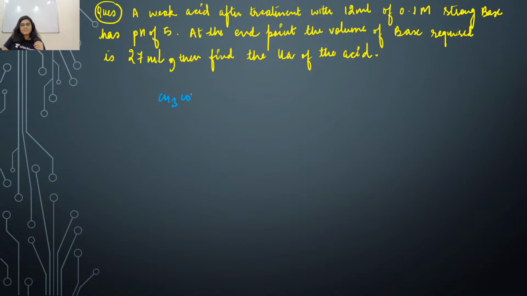You have CH3COOH, plus you are adding NaOH, and it gives you CH3COO minus Na plus. The number of millimoles of acetic acid is 2.7. The number of millimoles of NaOH is 0.1 into 12, that is 1.2. This is the limiting reagent. So the amount of acetic acid left is 1.5, and the salt amount is 1.2.